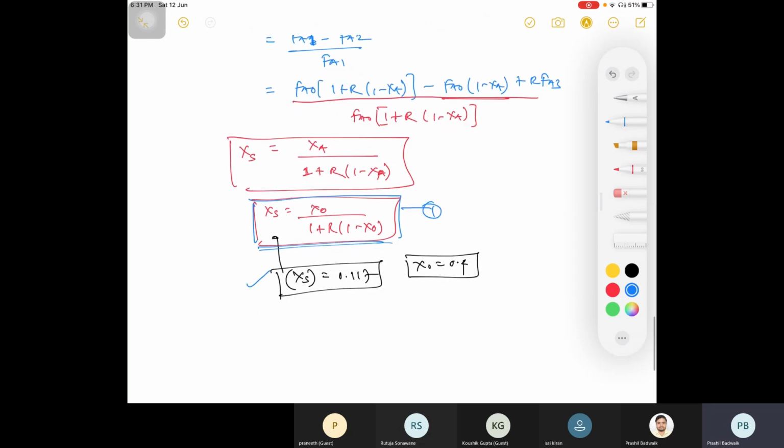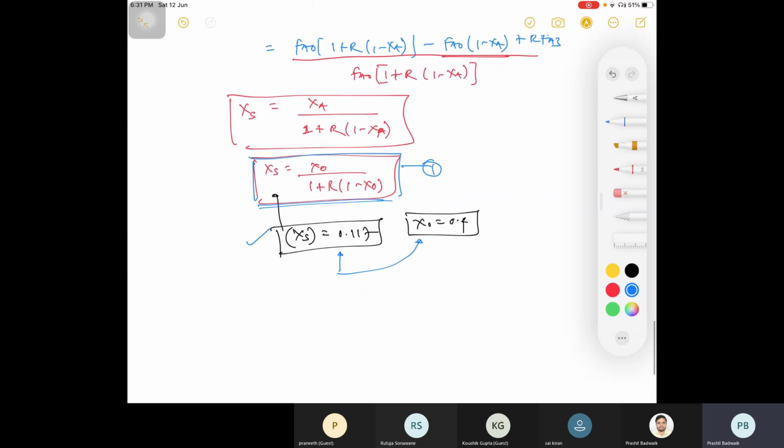That means your single pass conversion is always lower as compared to overall conversion. So I can write here, recycle reactor is used to increase the conversion. Single pass conversion is 0.117, and if you are continuously recycling it, you are getting a higher value, that is 0.4, your overall conversion.